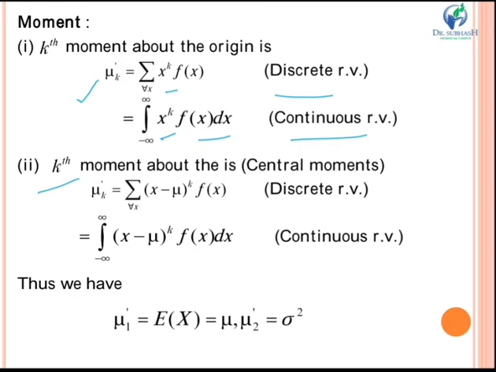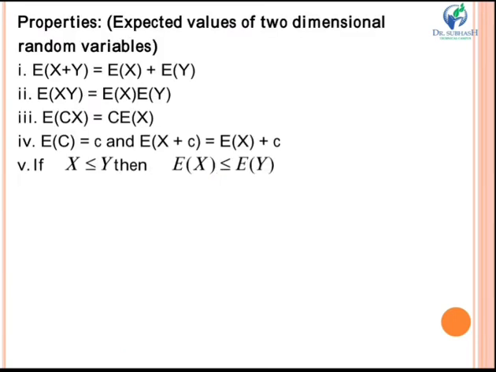And the central moment is given by mu k equal to summation of x minus mu raised to k f of x for a discrete variable, and for a continuous variable you have the integration from minus infinity to plus infinity of x minus mu raised to k f of x dx. Therefore, we have mu2 equal to sigma square, you know that this is the variance, and mu equal to the expected value equal to mu1 dash.